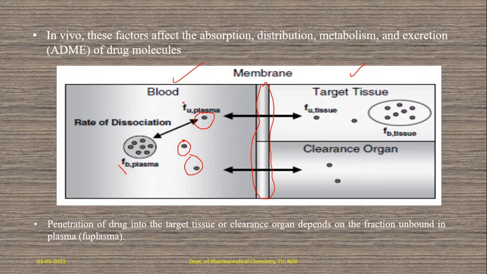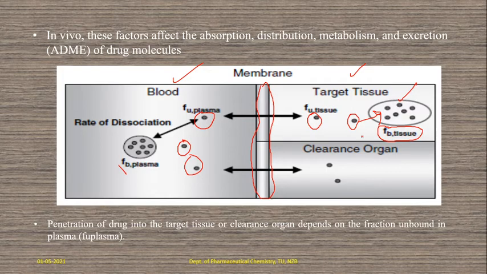So that's why these kinds of binding interactions are completely reversible binding interactions. This one is also reversible from here to here. It goes to the tissues, from the tissues again to the bloodstream, and after that it enters the clearance organs like kidney and liver. So here this is the fraction bound within the tissue. Initially it is free, and again free, then it is bound with the target tissue.